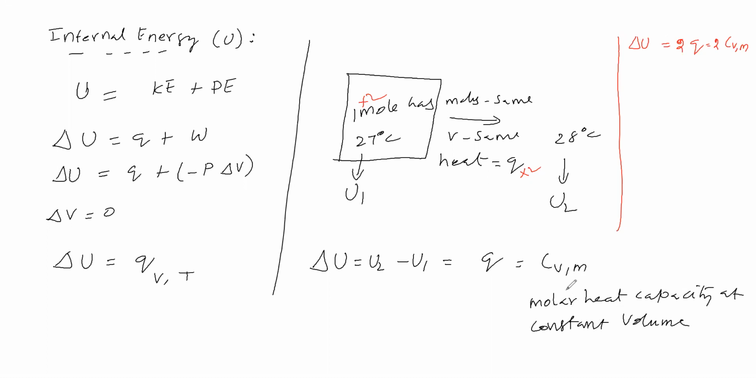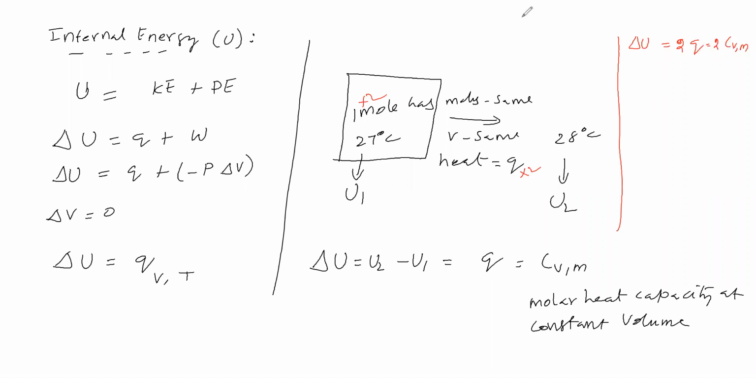How to define CVM? To define CVM, you take 1 mole of gas and raise the temperature by 1 degree, otherwise reduce the temperature by 1 degree. The amount of heat involved in doing that is called the molar heat capacity at constant volume. Now we have taken 2 moles, but we are raising 1 degree. The amount of heat involved is 2q. So 2q is equal to delta U, which is equal to 2 times CVM.